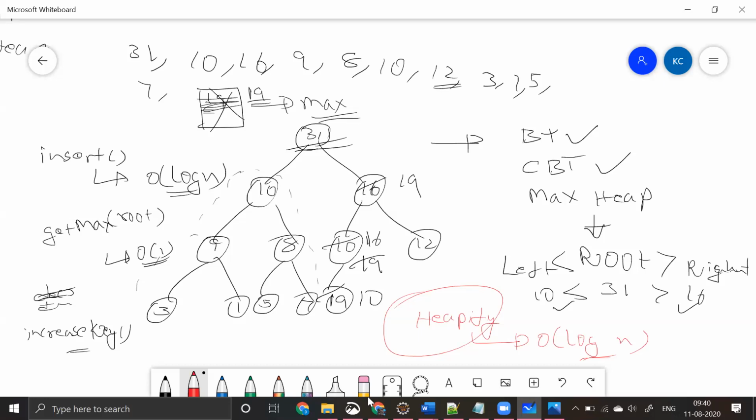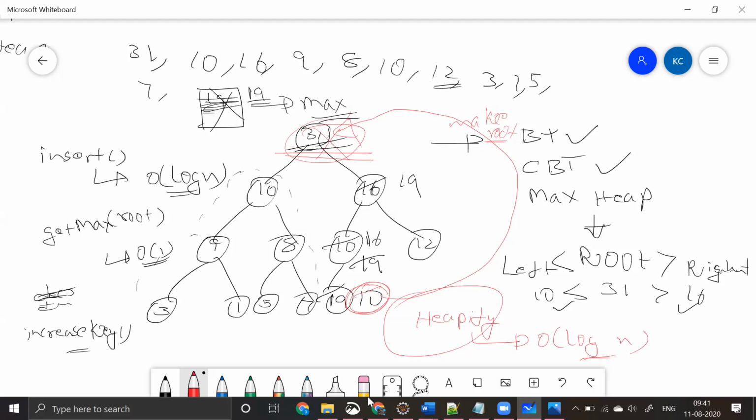Okay, so here there is one more thing: let's say I want to delete an element, right? I want to delete this 31, or I want to get my max out of my tree, and I can use that delete operation. And let's say I deleted this one. So what happens is, in that case, you need to take the last element. Here in our case, it is 10, right? You need to take this last element and make that the root of the tree, right? Make root.